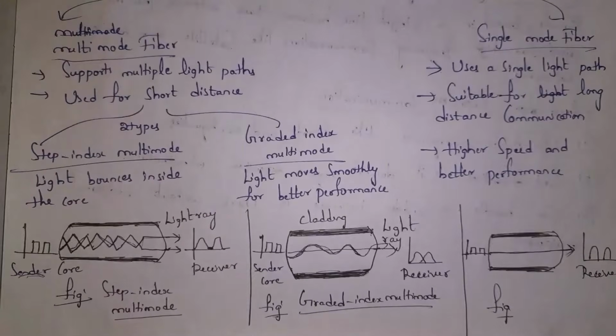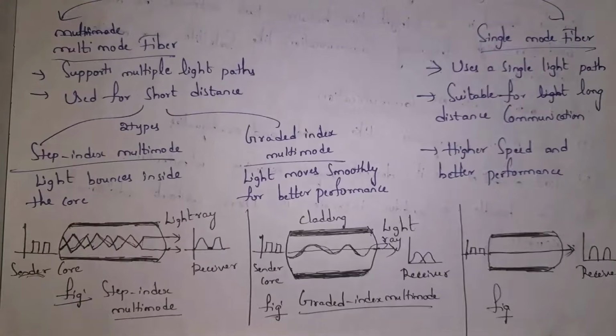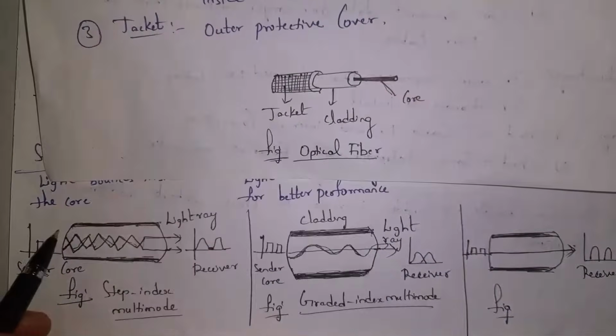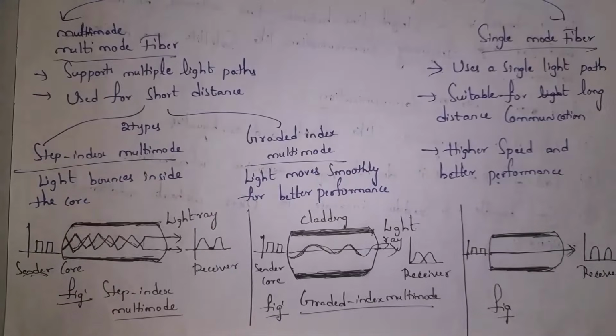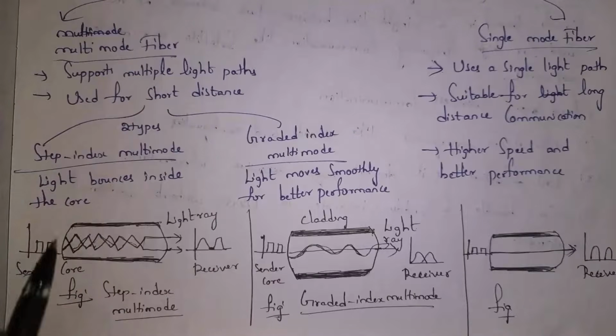Multimode fibers are classified into two types. They are step index multimode and graded index multimode. In step index multimode, light will bounce inside the core. Guys, I already said before, this is core. Inside this, there will be multiple light signals that will bounce inside. This is structure. There are multiple light rays through which data will travel. That is why we call it as multimode fiber.